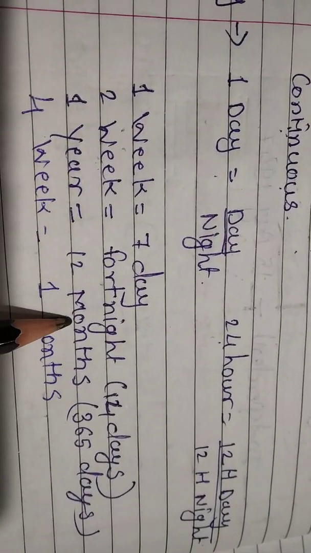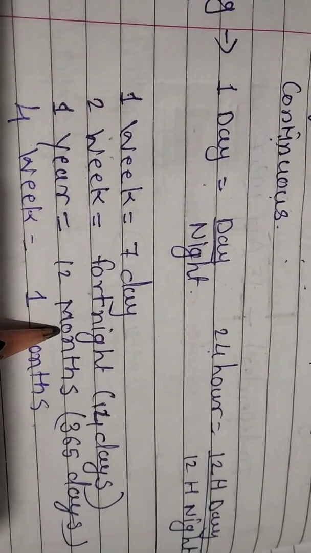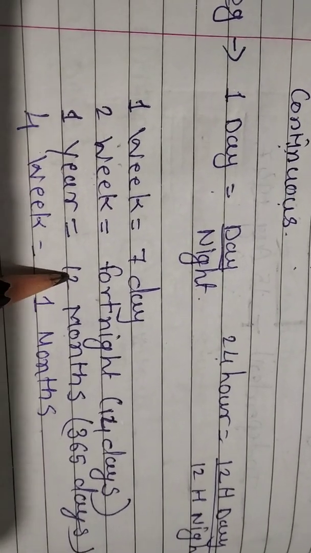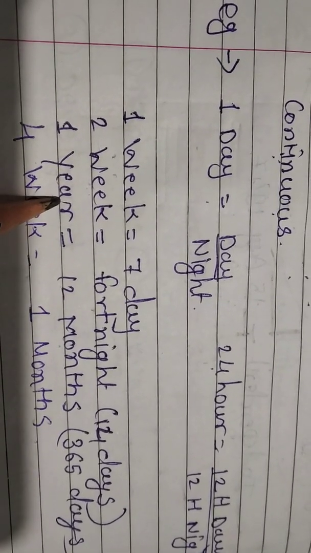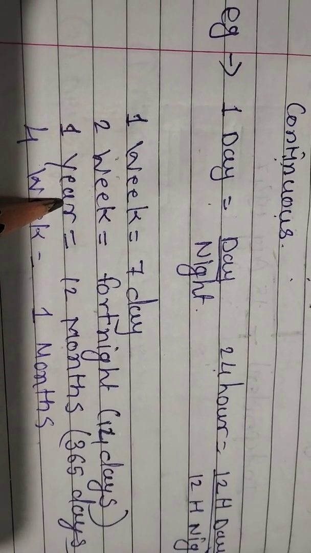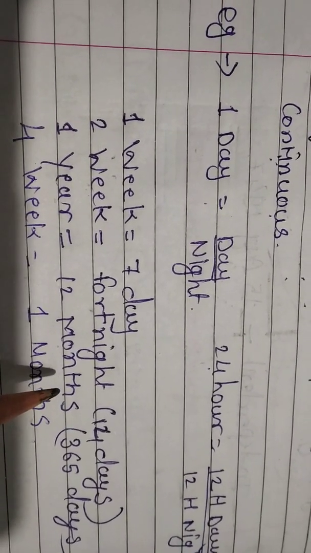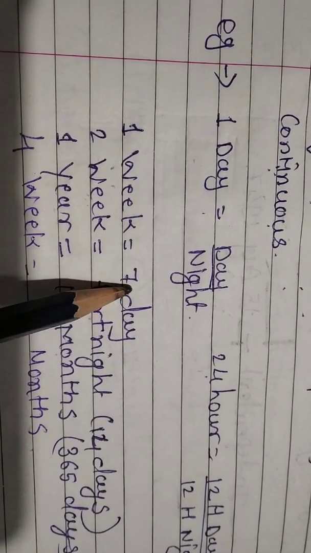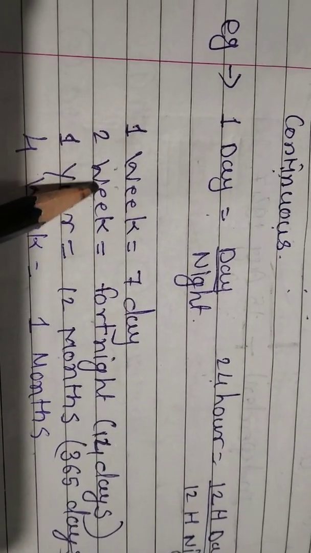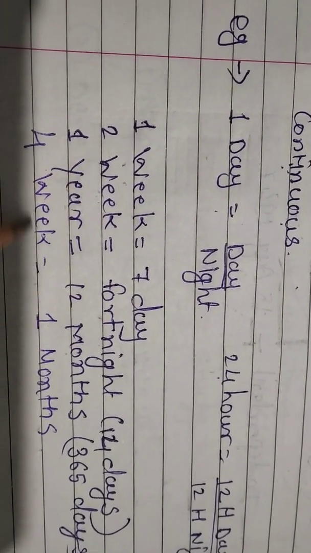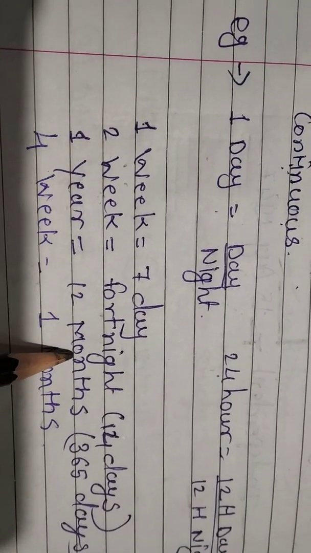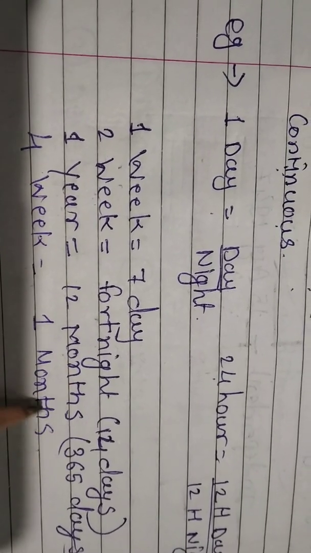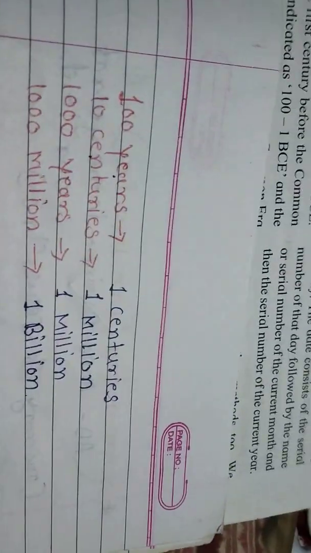12 months make 1 year. How many months in 1 year? There are 12 months in a year. In this manner, we reckon time in bigger and bigger units. So, what I told you: in 1 week there are 7 days, 2 weeks make a fortnight, 4 weeks make 1 month, and 12 months make 1 year. This means we are reckoning time in bigger and bigger units like this.